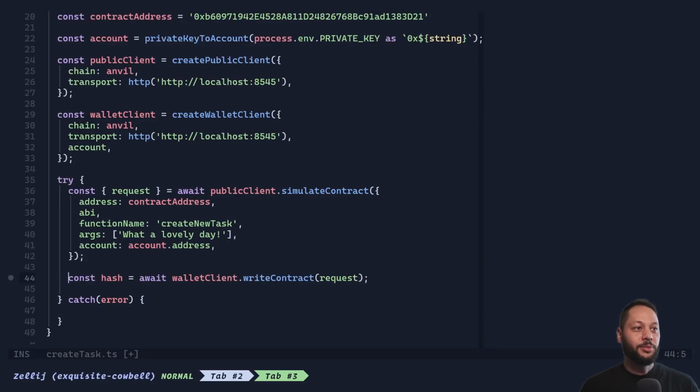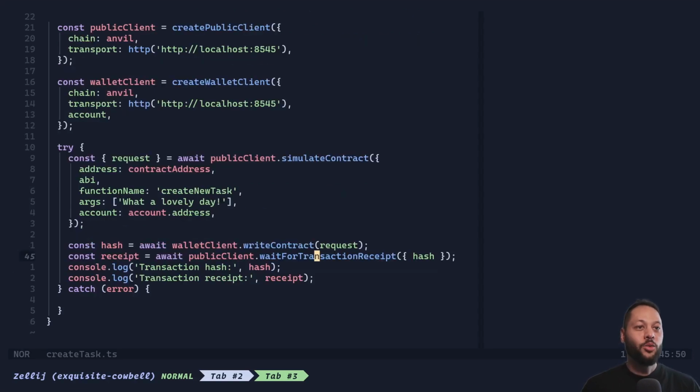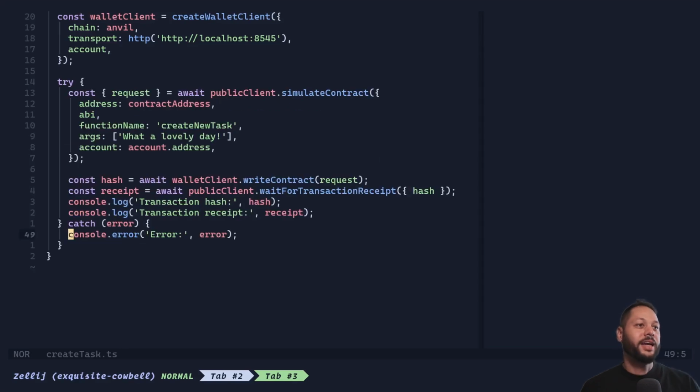Next, if the simulation passes, we're going to take the request returned from that and then send that to write contract in the wallet client, and then wait for a hash to be generated. Once we have a hash, we can actually wait for the transaction to be mined using this public client receipt. And once we get the receipt, we can just log the hash and the receipt. And then finally, we can handle any error by just logging it to the console. The very last thing we need to do is actually call this main function that we just defined. So we can call it right here and then catch any errors that may arise and console log those as well.